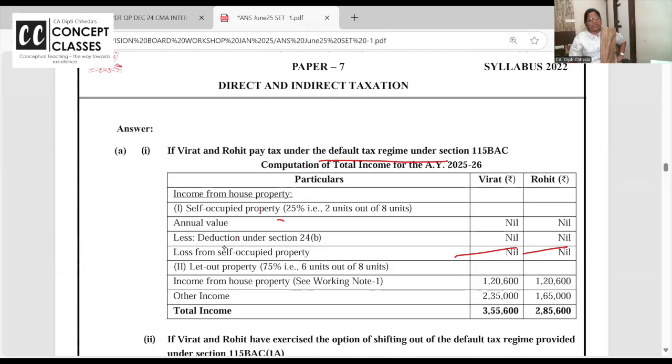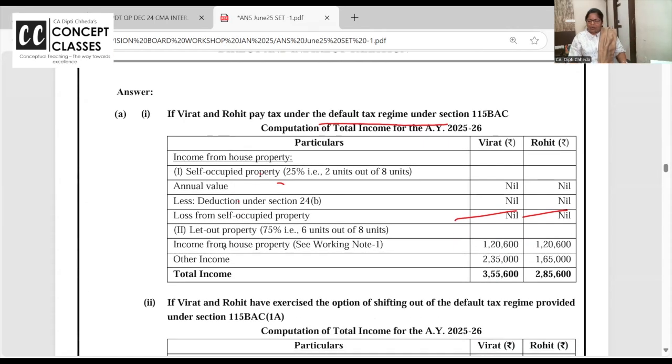Self-occupied 25% to nil. I told you, if you go for the default tax regime, self-occupied property, nothing will come. Now the let out part. 120 and 120 is fixed, right? Other income is given to you. Where did this 120 come from? Let out part total income is 240. So 50% each, they are co-owners. So this is your total income.